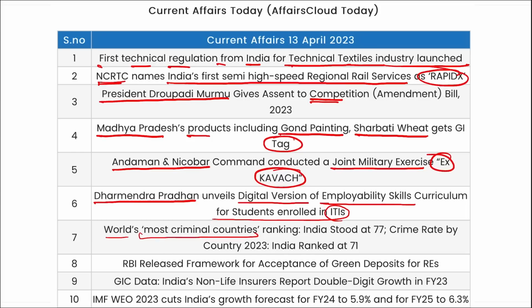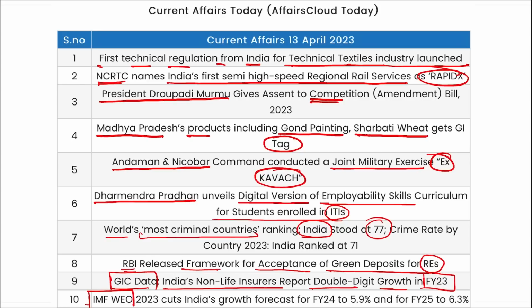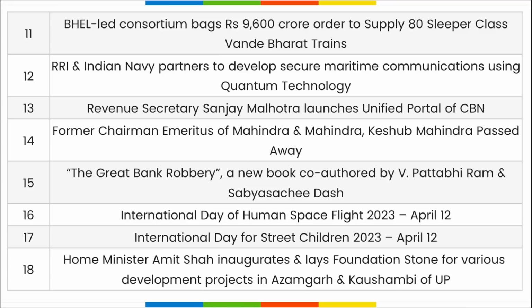In the World's most criminal countries ranking, India stood at 77th position, whereas it was topped by Venezuela in first position. RBI released a framework for acceptance of green deposits for REs. GIC data: India's non-life insurance reported double-digit growth in fiscal year 23. IMF World Economic Outlook 2023 has cut India's growth forecast for fiscal year 24 to 5.9% and for fiscal year 25 to 6.3%.